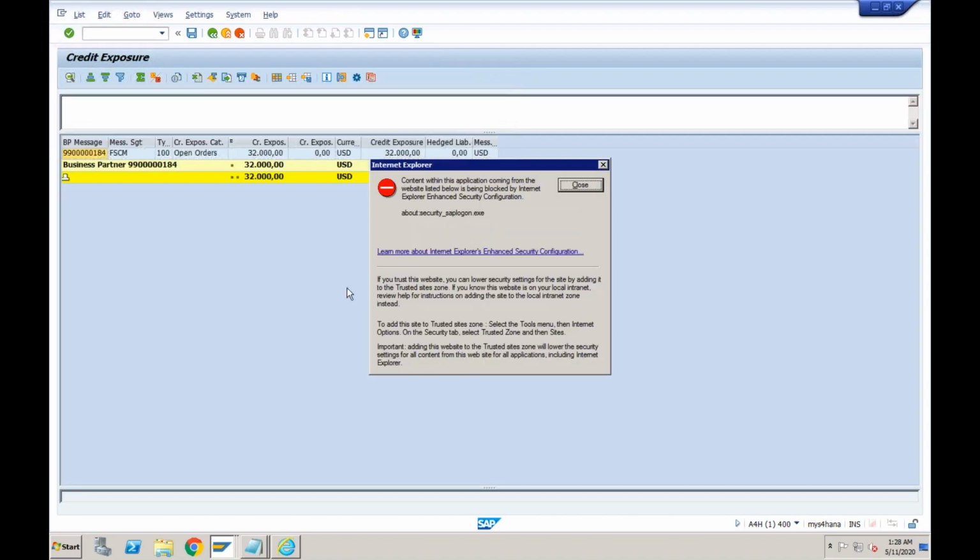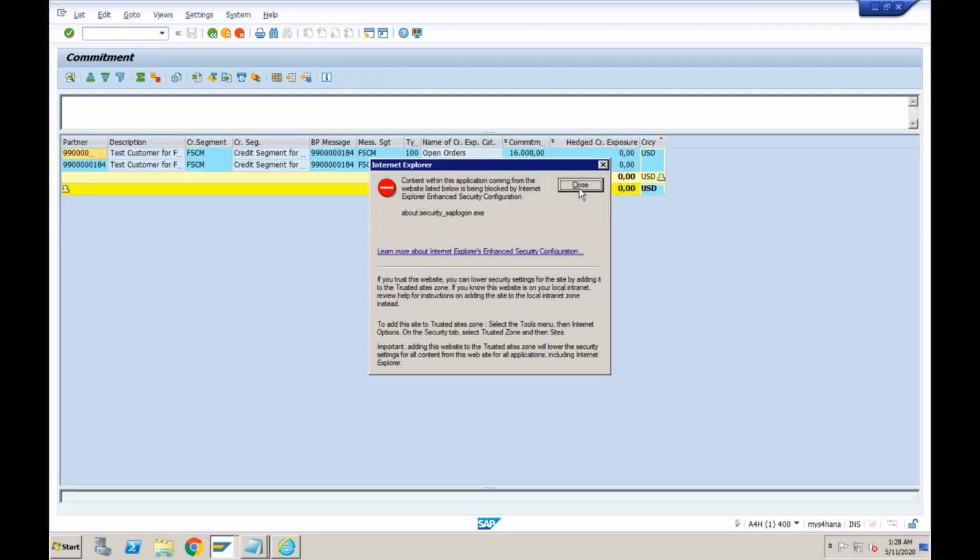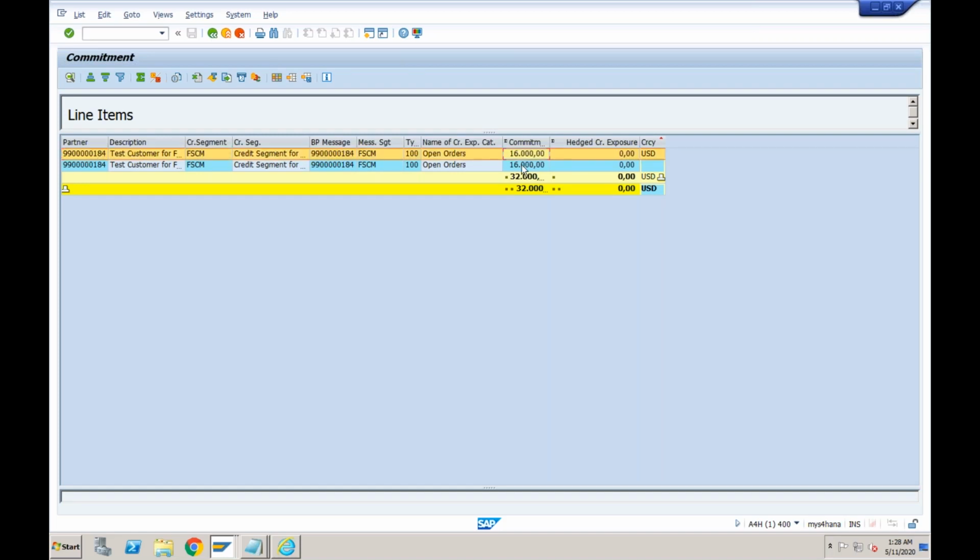If you open this, you can see it is showing you 32,000 all belongs to the open orders. There is no open delivery, there is no open billing. Everything is open orders. Again, double click on this, it will tell you how many orders, order wise.